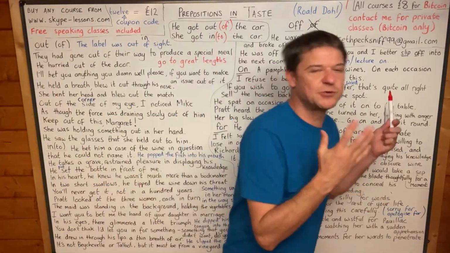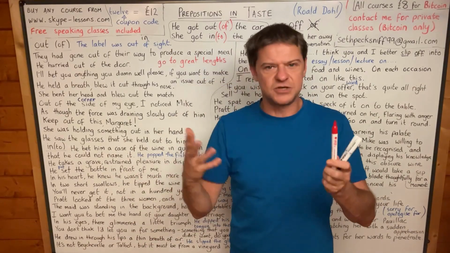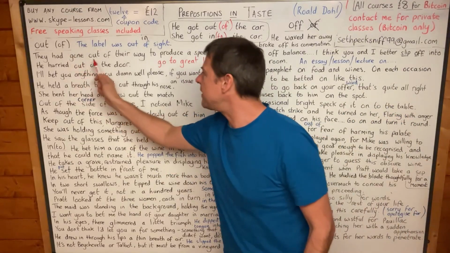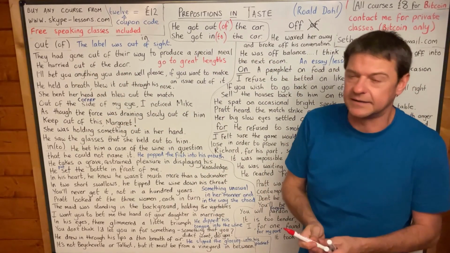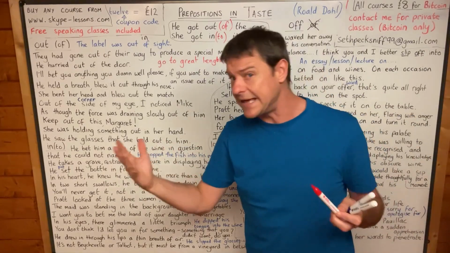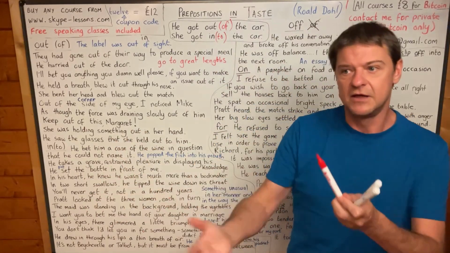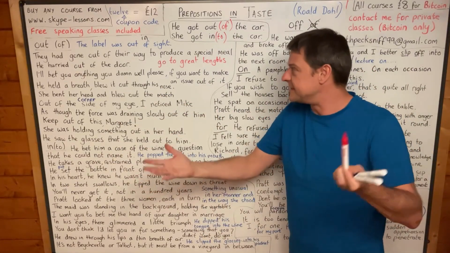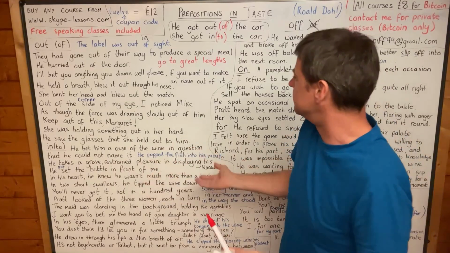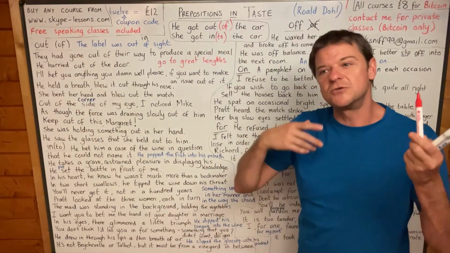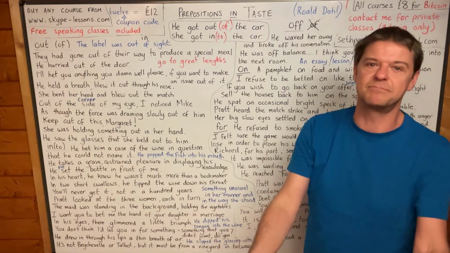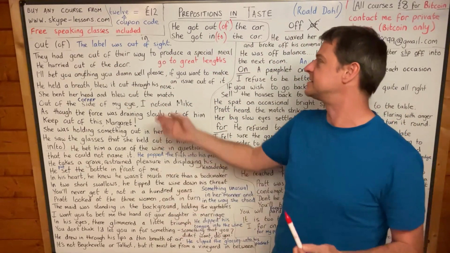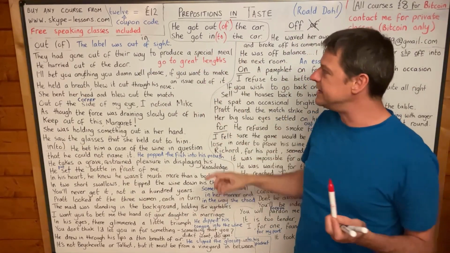And they're really trying to impress Richard Pratt, yeah, the gourmet. They really want to impress this man, and so they go out of their way to produce a special meal. Of course, I think it's actually the maid who produces the meal, because she certainly serves the food. I'm not sure, maybe they have a cook or a chef in their kitchen, and he or she cooks the food. But they go out of their way to entertain Richard Pratt. They want him to have the best food, the best wine. So they go out of their way. They make extra special effort to produce a very special meal.